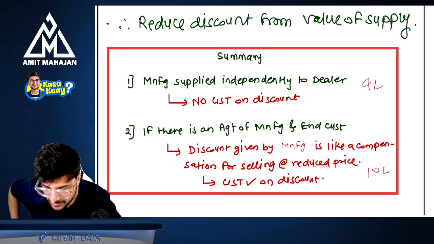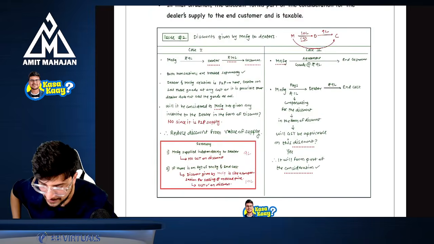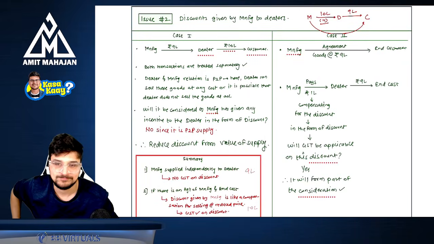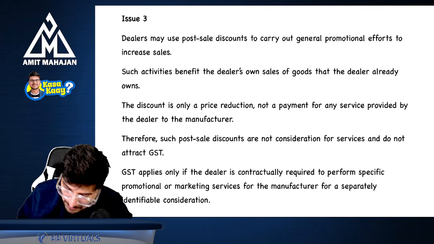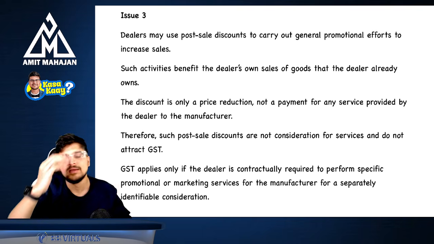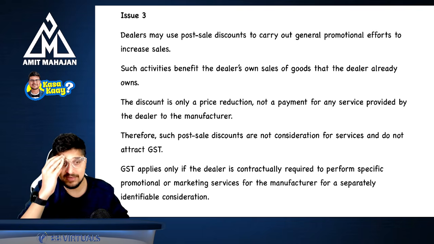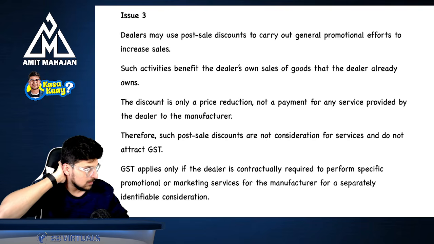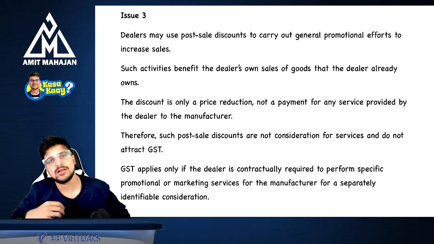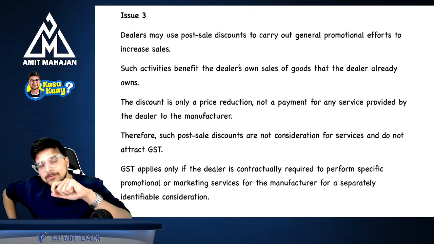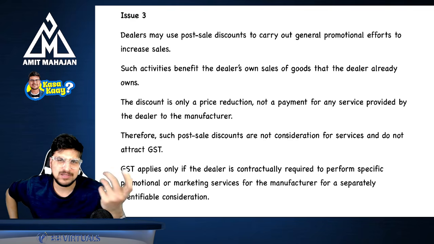Perfect. Understanding, everybody? Superb. Now, this is your issue number 2. Okay. Now, issue number 3, very simple part. Very simple part. In issue number 3, what is happening? Say, for example, I'm saying that I'm a manufacturer. Okay, iPhone. Okay, manufacturer. You are a dealer. Okay. You are selling goods on my behalf, of course, because you are a dealer, right?